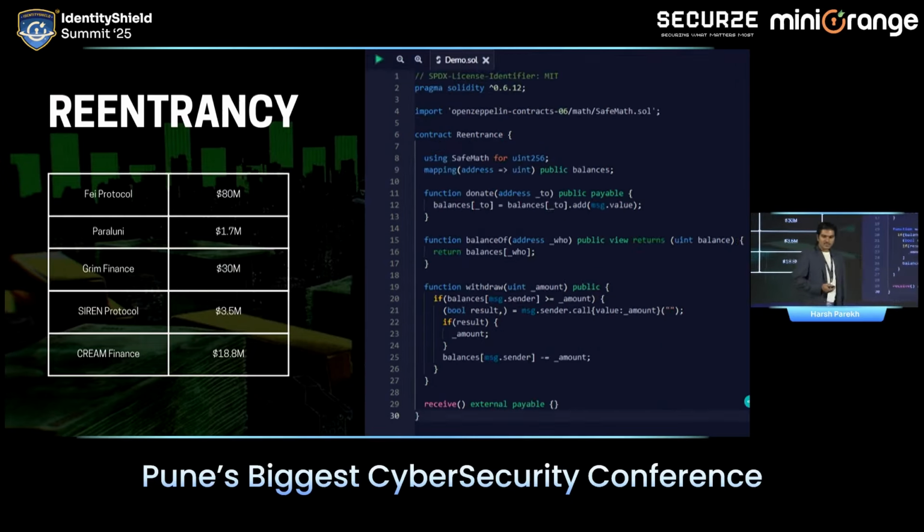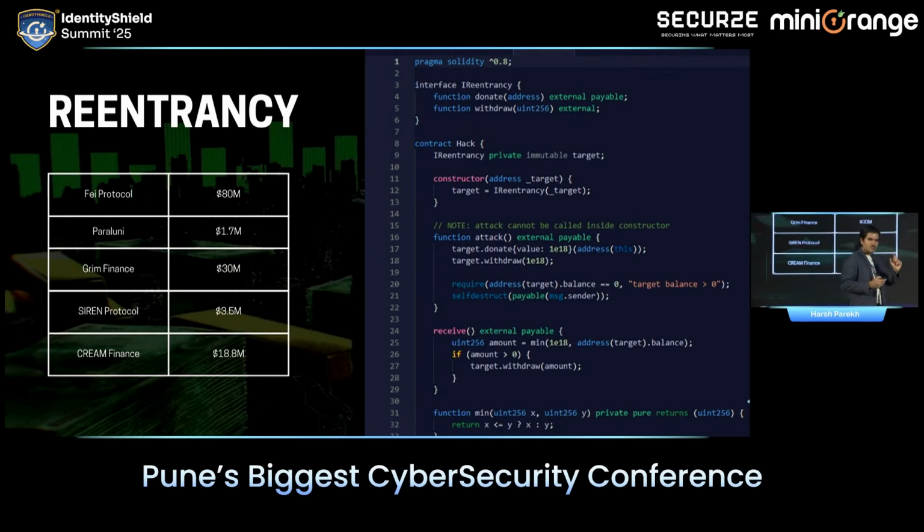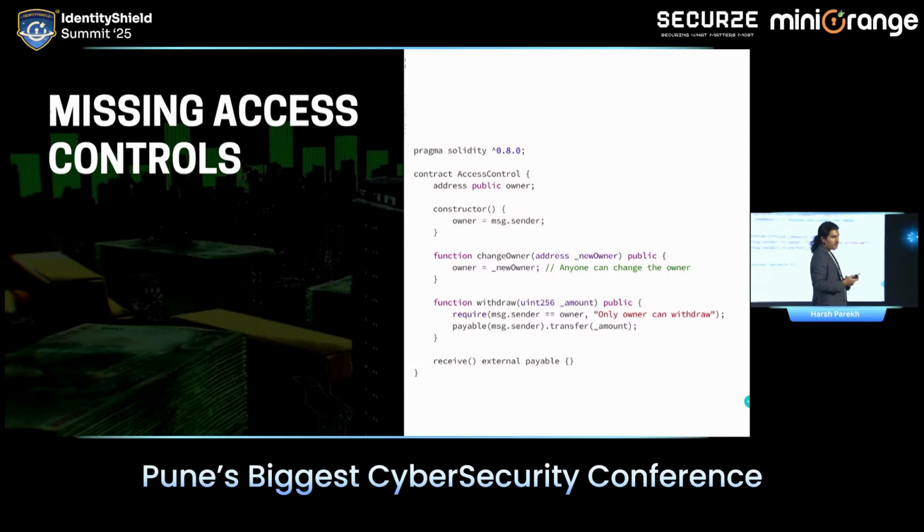The problem is, if you look at the original contract, it is subtracting message.sender minus amount on line number 25 at the end, after the ether is sent. But because of the fallback function, the original contract will never reach that part. This is the classic reentrancy attack, and whenever you find a receive function, it creates this fallback to the withdraw.